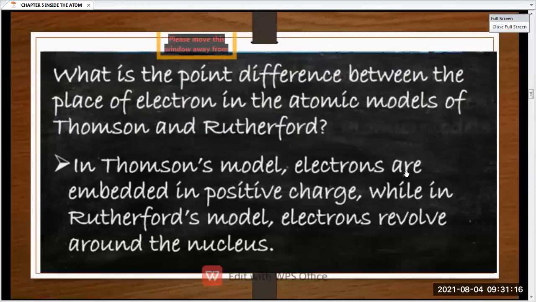हमने क्या डिफरेंस देखा है कि थॉमसन पुडिंग मॉडल में पॉजिटिव चार्जेस एम्बेडेड थे, but in Rutherford we understood that the positive charge was in the nucleus and the electrons, that is negatively charged particles, were revolving around the nucleus. So this was the difference. And what was the drawback of the Rutherford model?